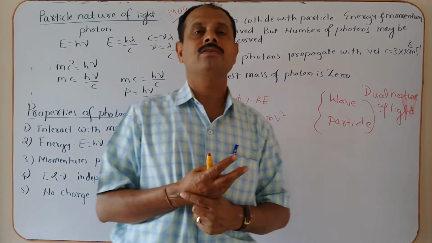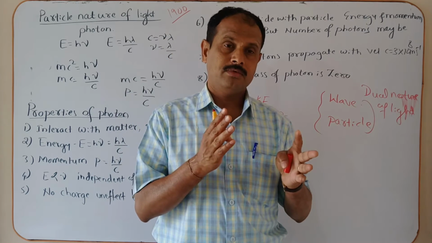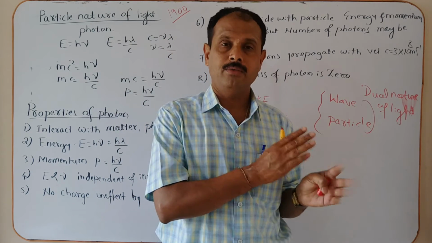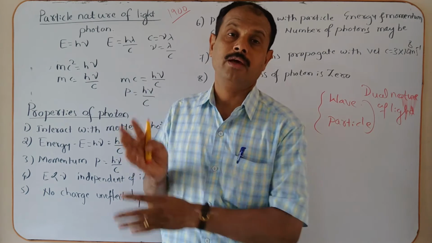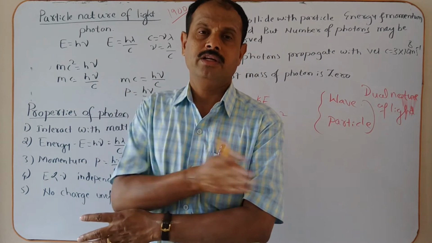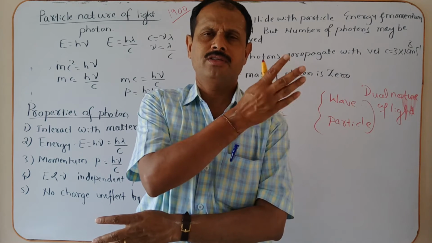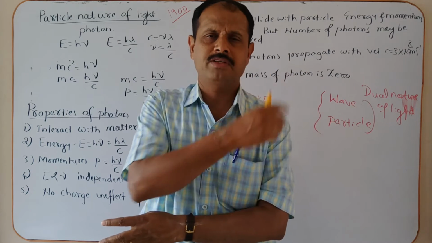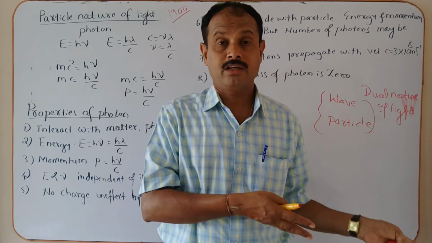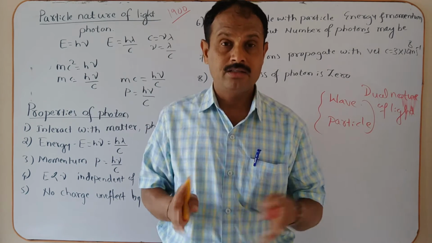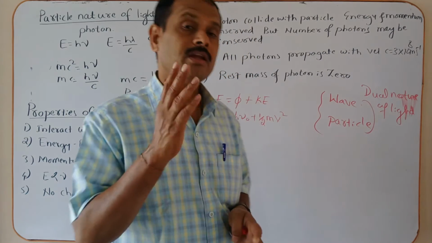What is the meaning of dual nature of light? Light sometimes behaves like a wave, and sometimes behaves like a particle. During interference, diffraction, and polarization, you explain these phenomena with light behaving as a wave. During the explanation of the Compton effect and photoelectric effect, light behaves as a particle. This is said to be the dual nature of light.